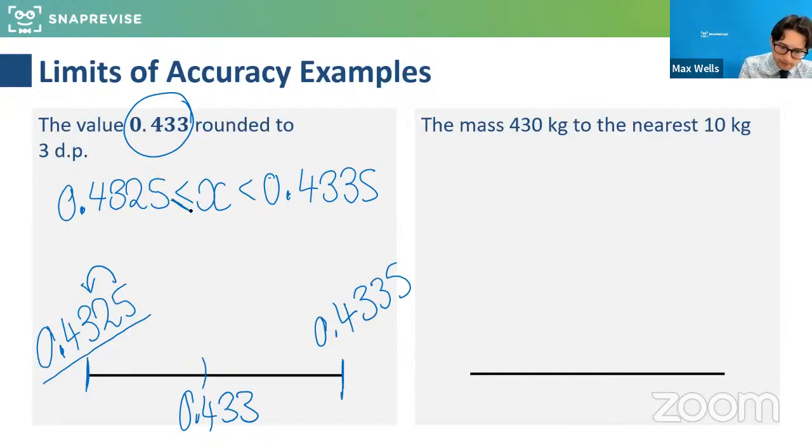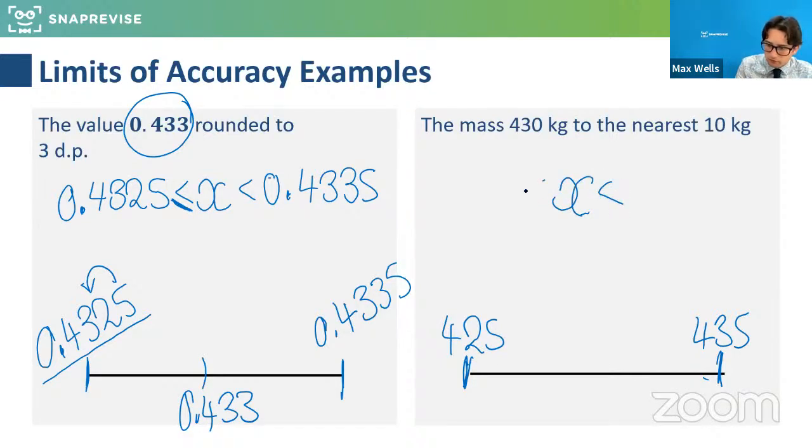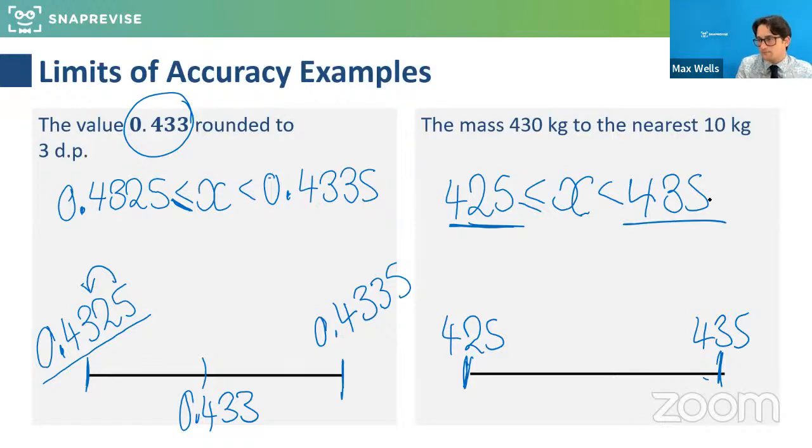Very good, right. Excellent. So for the next one, let's identify that straight away because that's the main bit. The boundaries absolutely are 425 and 435. Superb. So this one, the original value could have been anywhere between that and that. Inclusive of that, but not of that. Very good. Okay. So be careful, truncate.